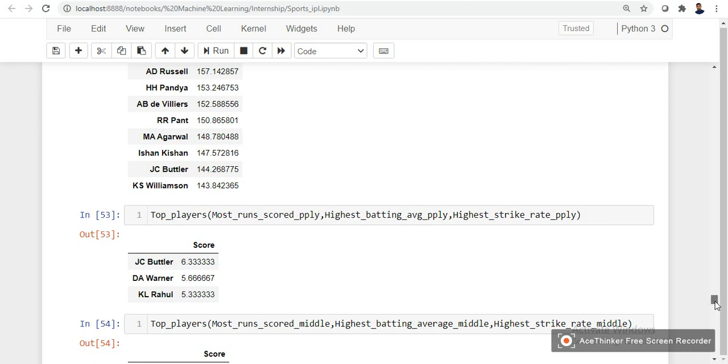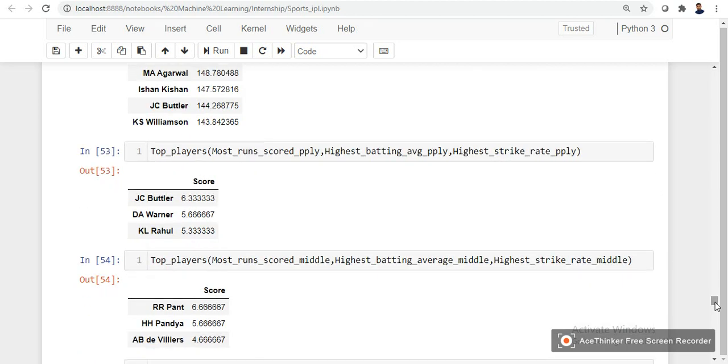In the middle overs we have Rishabh Pant, Hardik Pandya, and AB de Villiers with most runs scored, highest batting average and highest strike rate. Combining all these categories, we can suggest these players for the team.